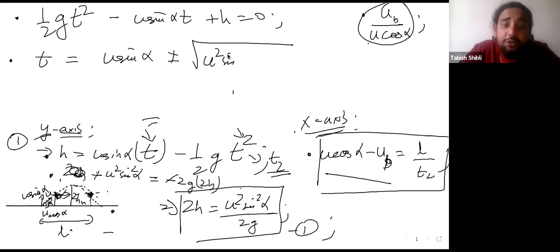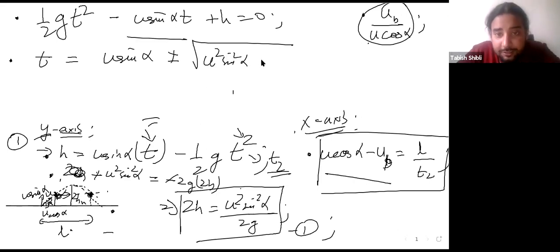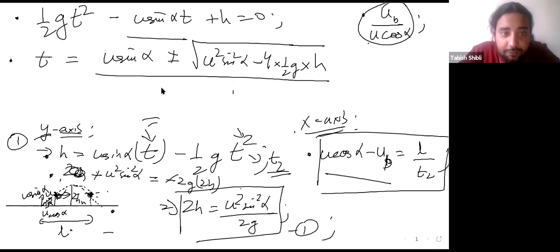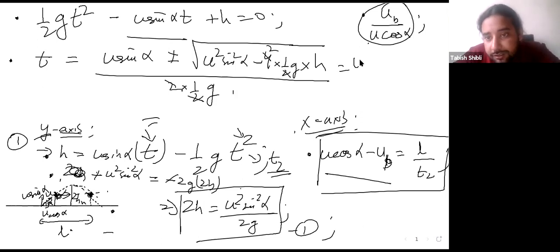So u square sine square alpha, that is b square, minus 4 into a, which is half g, and for c you just have h, divided by twice of a, so 2 into half of g. So the 2 cancels out here and here to give you two solutions, being u sine alpha plus minus square root of u square sine square alpha minus gh, over g. Lovely.